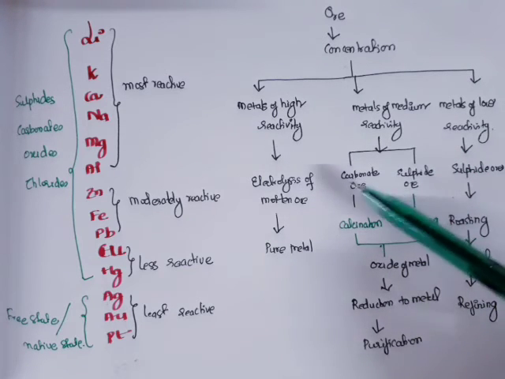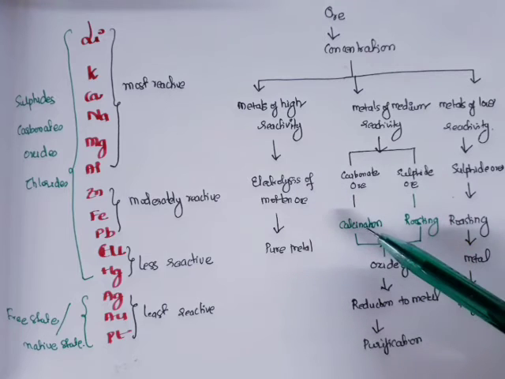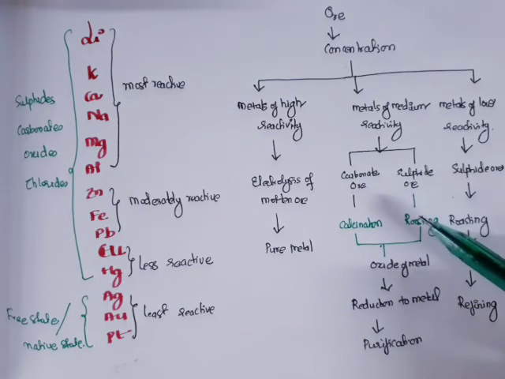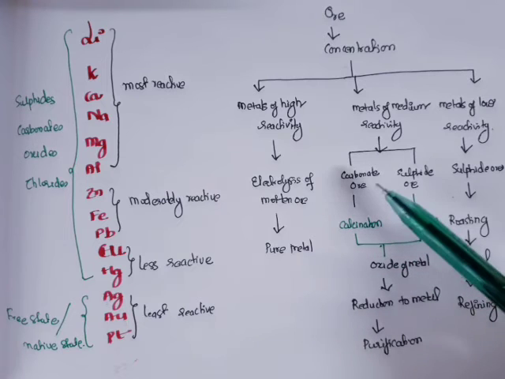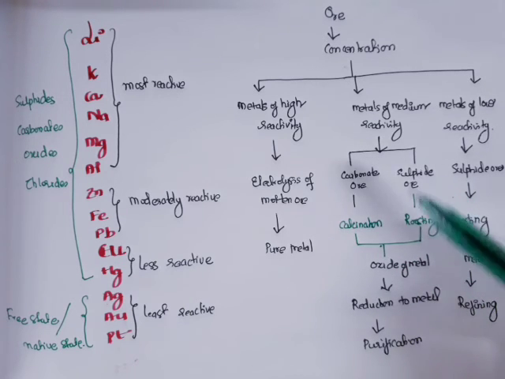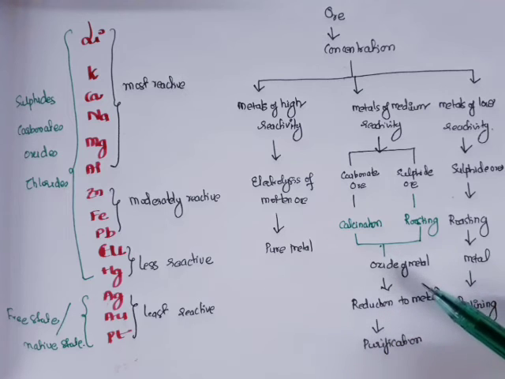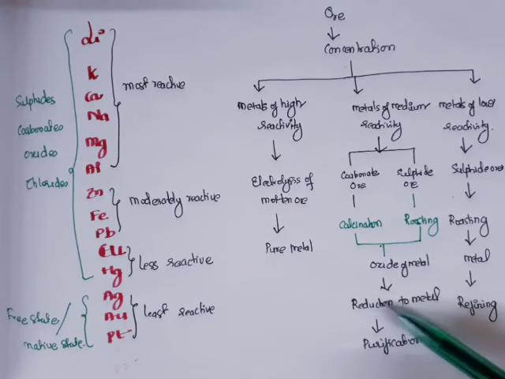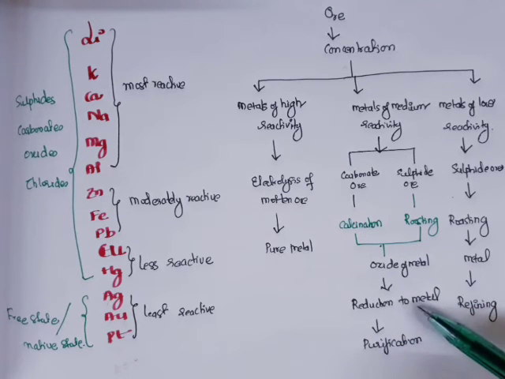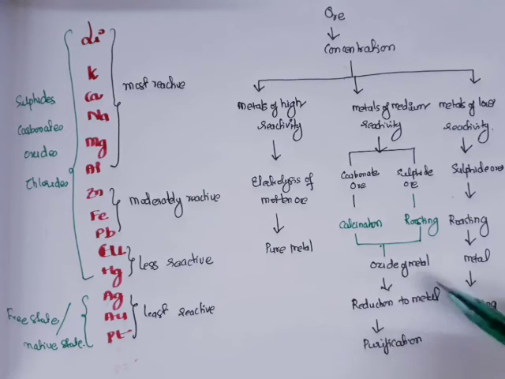If it is in carbonate or hydrated form, we do calcination, and if it is in sulfide form, we do roasting. On doing this, the carbonate, sulfide or hydrated ore will convert to oxide, and we remove the oxygen from that oxide. This is what is called reduction,